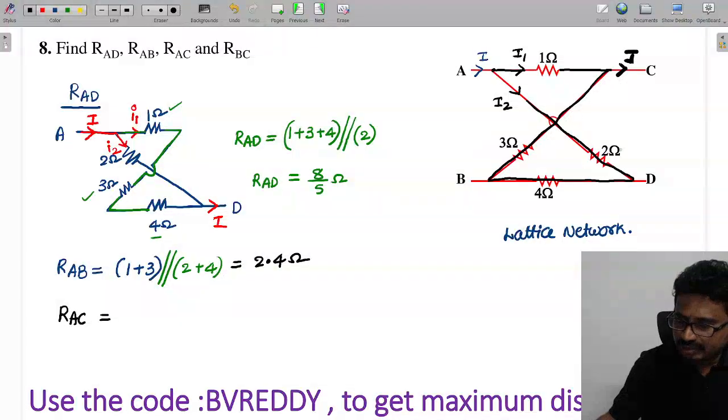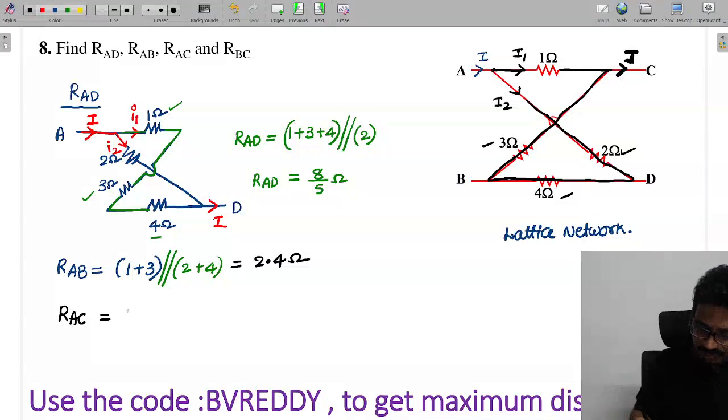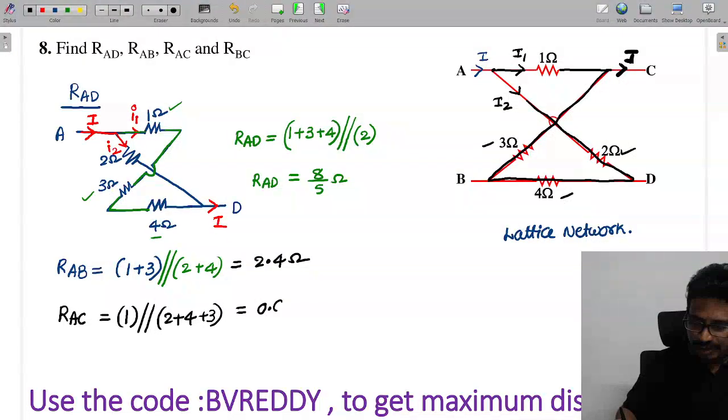So the current through this 2, 4, 3 is the same only. So what we can say is those are in series, that is 1 parallel to, what we can say, 2 plus 4 plus 3. So how much is this value, tell me, which will be equal to 0.9 ohms.